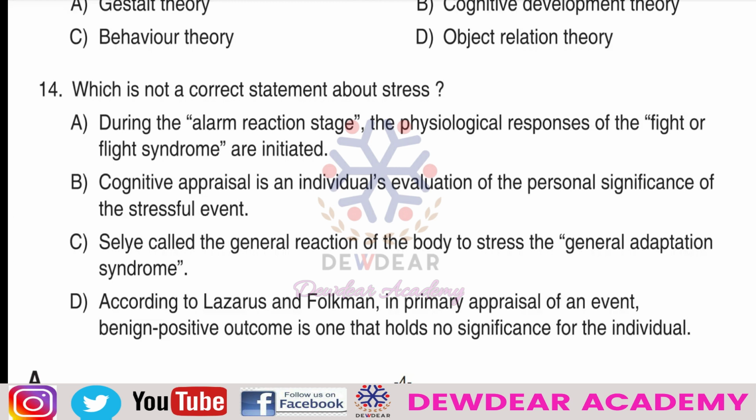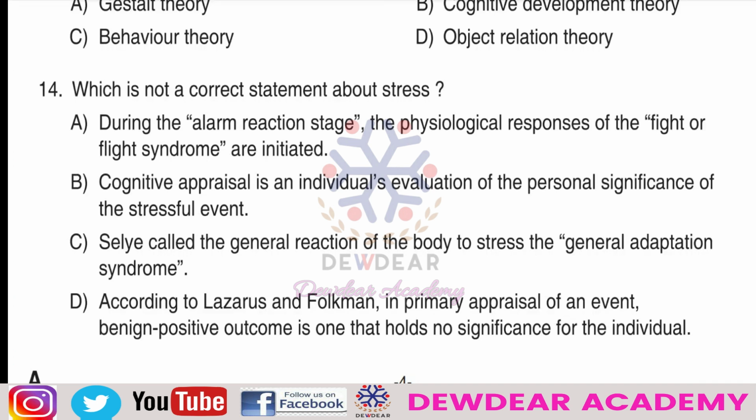Then option B: cognitive appraisal is an individual's evaluation of the personal significance of a stressful event. For this statement we should know about another theory of stress, that is Lazarus and Folkman's theory.